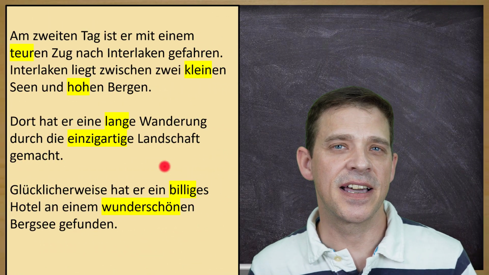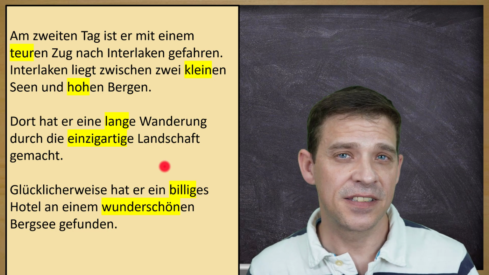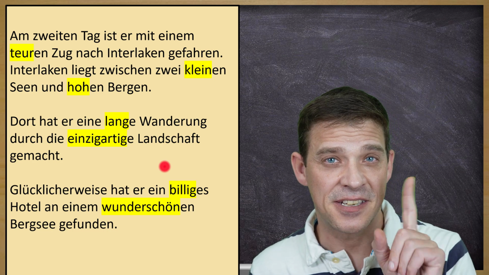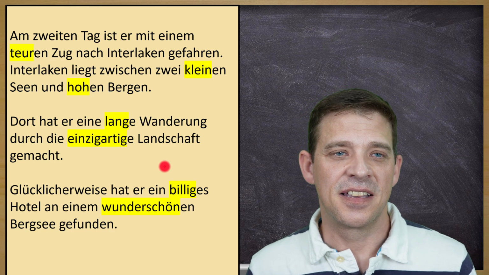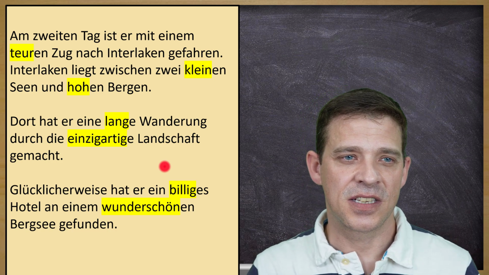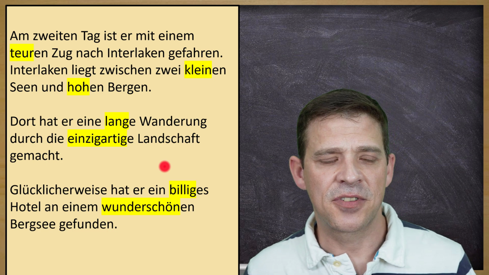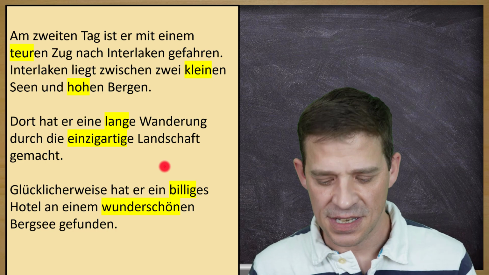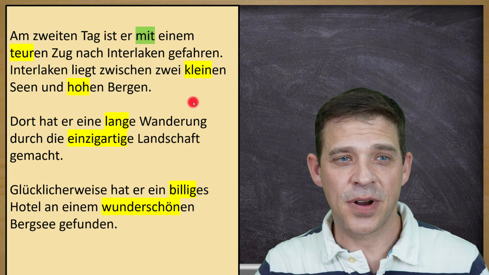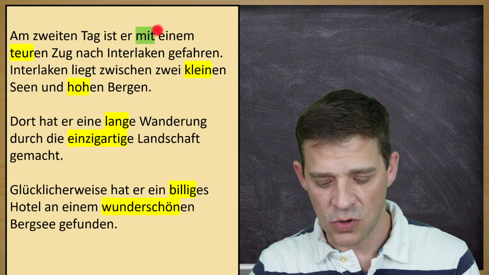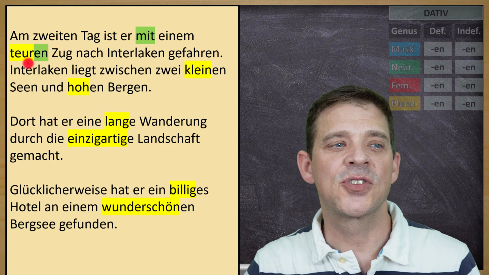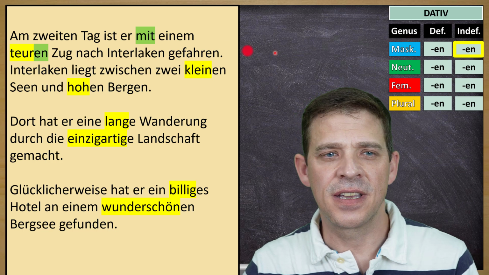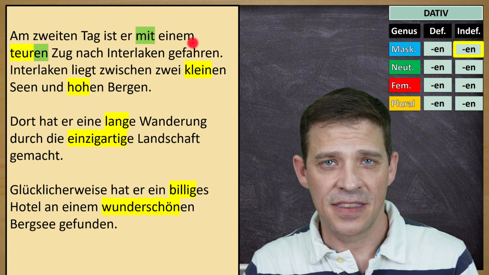Am zweiten Tag ist er mit einem teuren Zug nach Interlaken gefahren. On the second day, he took a train, an expensive train, of course it's Switzerland, and he took this train to Interlaken. Interlaken is a small city in Switzerland. There we have this teuer, which actually the original form of the adjective is teuer. And this is an exception, this can change. But important here is this preposition mit. And mit is always plus Dativ, therefore mit einem teuren Zug. Again, Dativ ending, der Zug, indefinite, einem, therefore en ending.